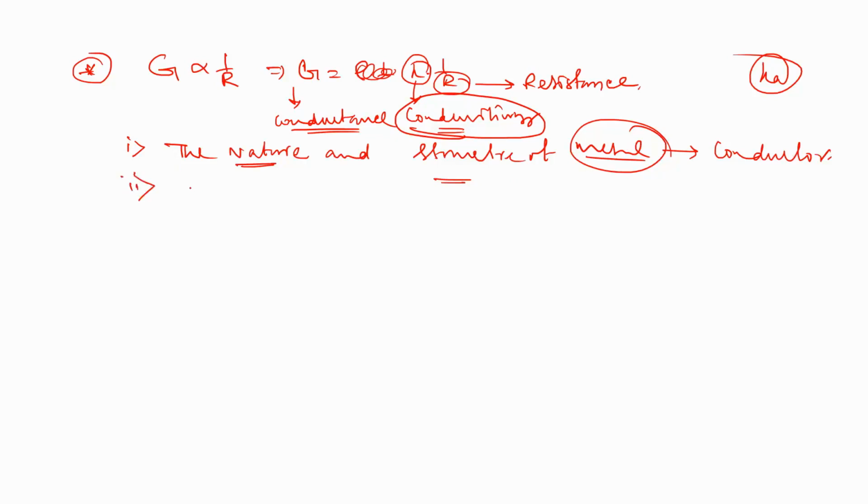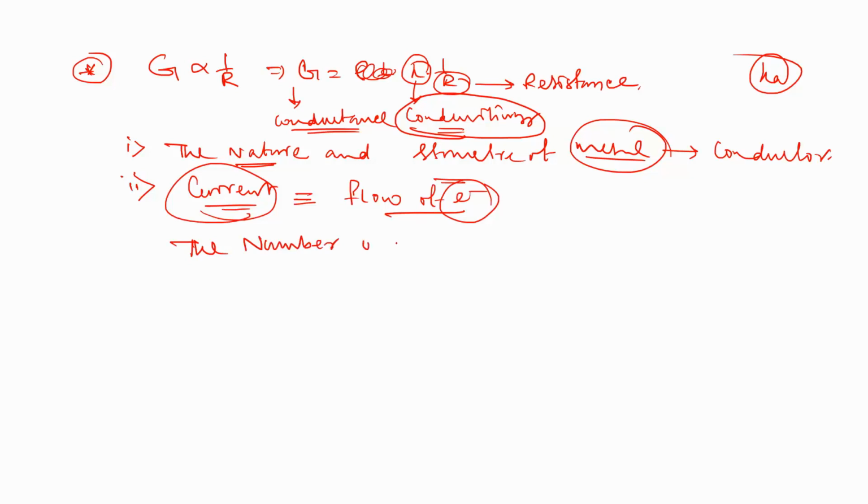Then, current means the flow of electrons. When the number of electrons is more, the current will also be more. So the conductivity value depends on the number of valence electrons per atom. And there is another point, temperature.